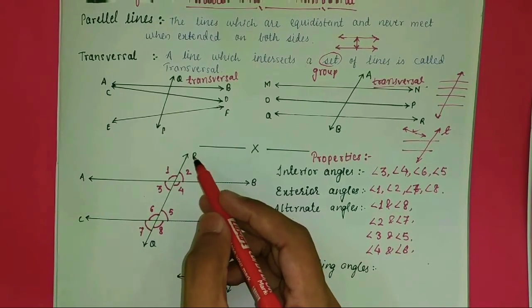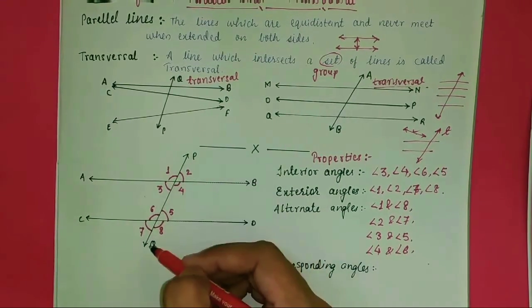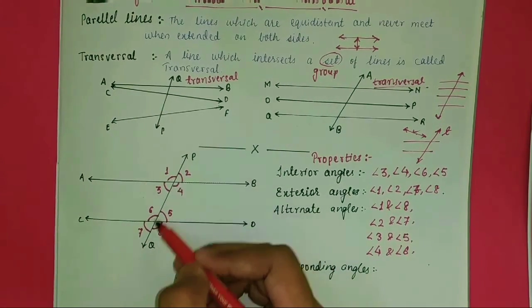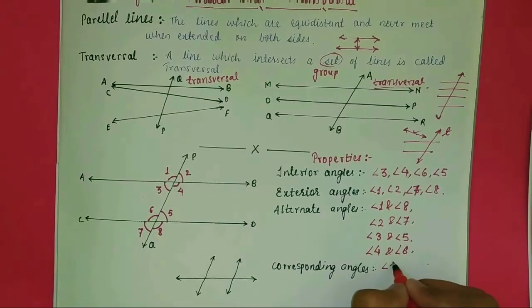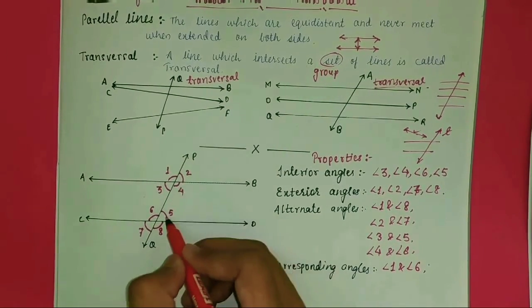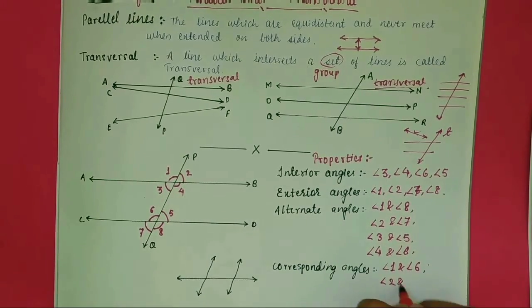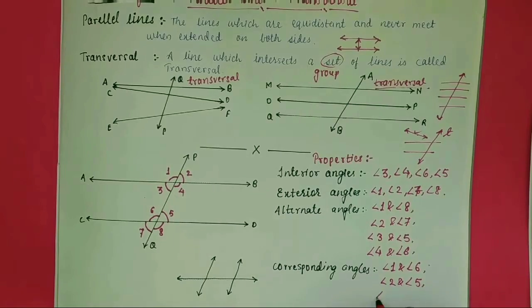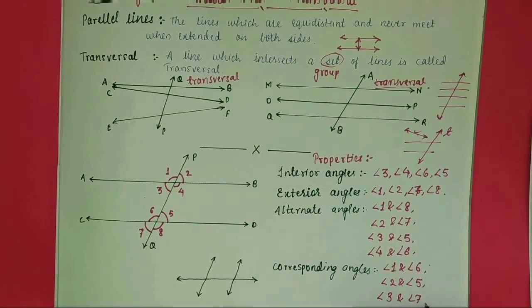Same side of the transversal means the left hand side, and same side of both lines means upside of the first line and upside of the second line. So angle 1 and angle 6 are corresponding angles. Angle 2 and angle 5, angle 3 and angle 7, and angle 4 and angle 8 are corresponding angles.